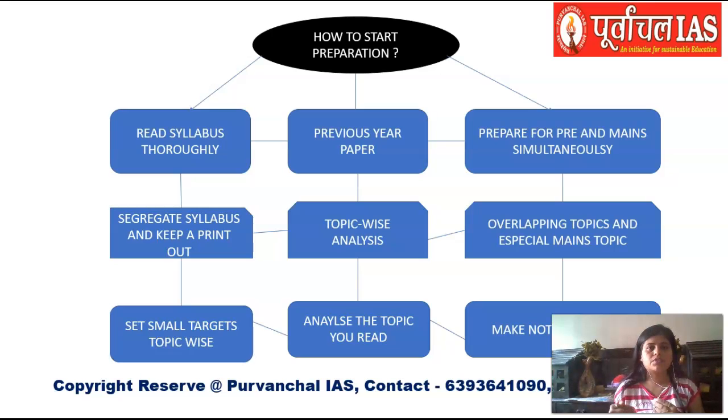Say, for example, if it is General Studies 1, you have History of India. Okay, History of India is a subject, then go for the topics. You have Stone Age, then you have Vedic Age, and so on. So segregate the syllabus likewise, whatever you are supposed to cover. Take a printout or write it on paper by yourself, depending on whichever you're comfortable with.